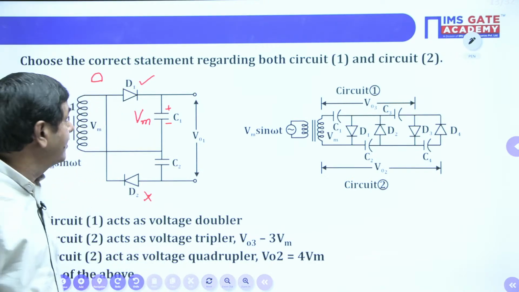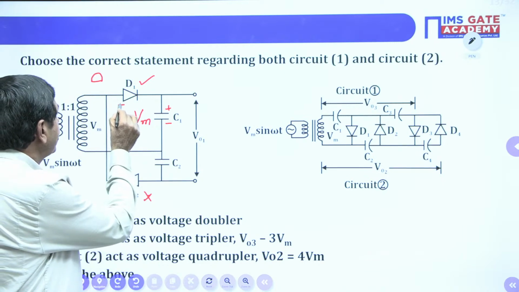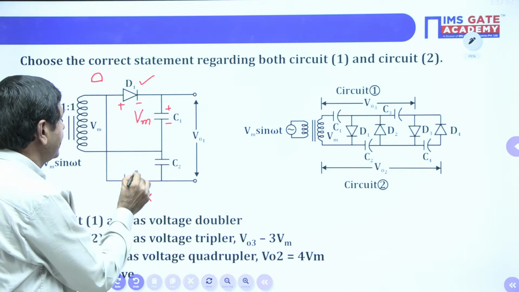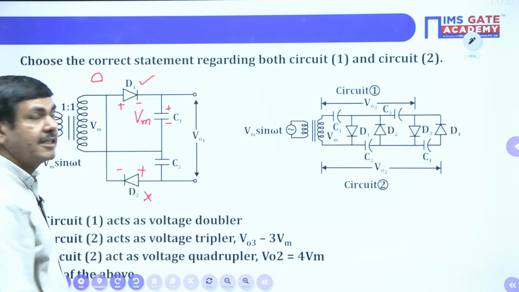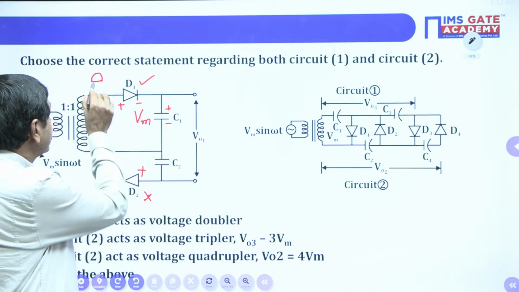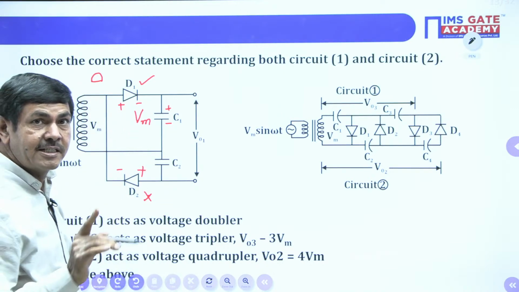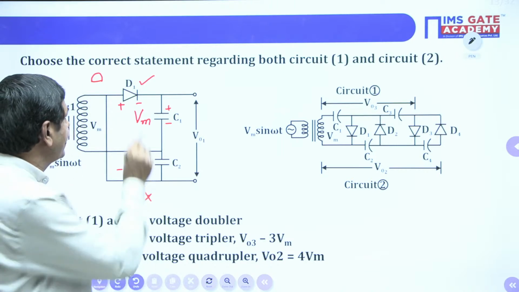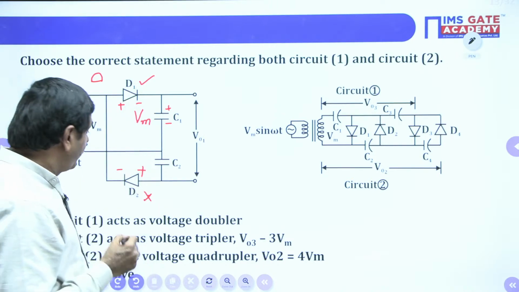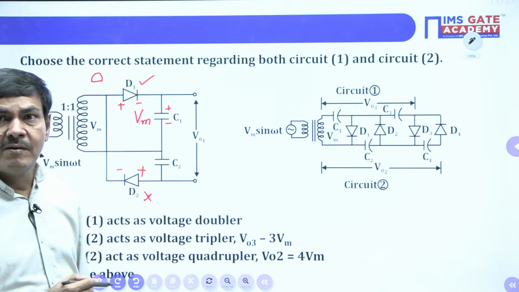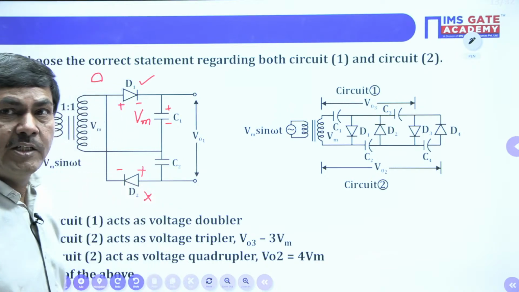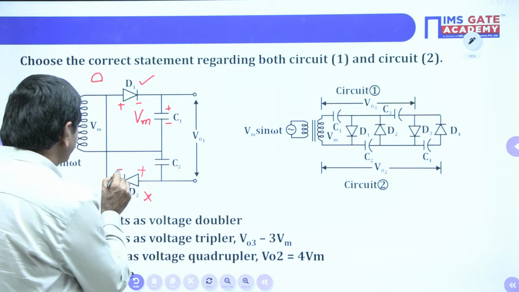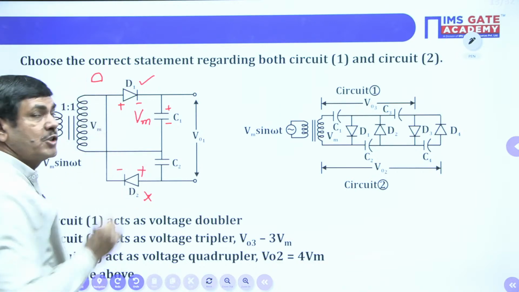Why is D1 on? It is a P-type material, connected to an N-type material. Positive is given to the positive side, which means 100% forward bias only. That is why it is in the on state. Why is D2 off? The N-type material is connected to the positive pulse only.